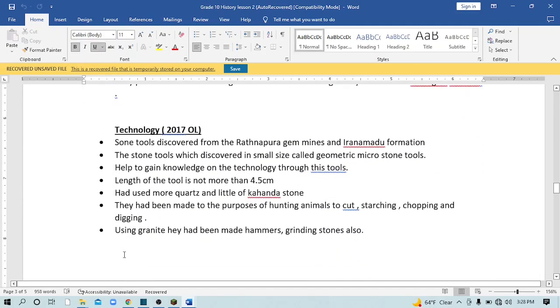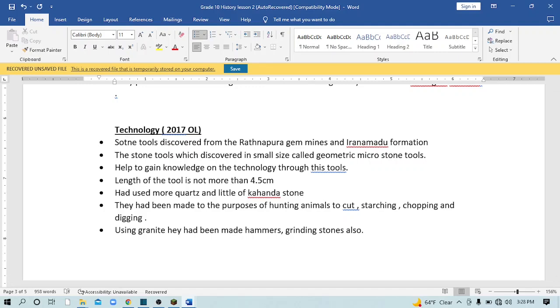And the next important thing is the technology. In the 2017 oral paper they asked about the prehistoric people's technology. This is the answer. Evidence for the technology: stone tools discovered from the Ratnapura gem mine and the Iranamadu formation, and stone tools discovered in small sizes. That is the technology which they used.